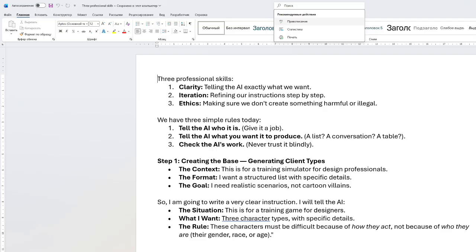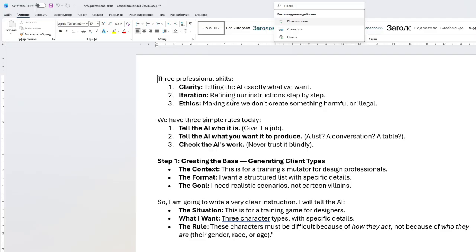Here we will be using three professional skills. Clarity, which means telling the AI exactly what we want. Iterations, refining our instructions step by step. And ethics, making sure we don't create something harmful or illegal.